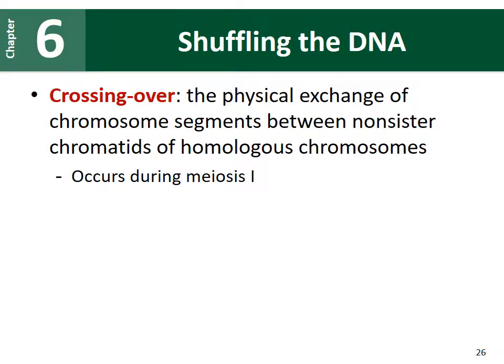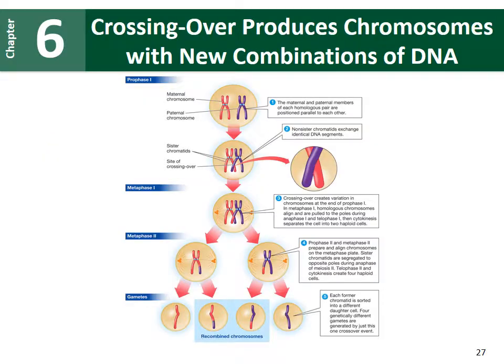One of them is called crossing over. This is when there is a physical exchange of chromosome segments between non-sister chromatids in your homologous chromosome pair. This occurs during meiosis 1. So we will take a look at this. If we have a cell up here, it has a homologous pair of chromosomes, so they're the same size, same shape, and they carry similar genes.